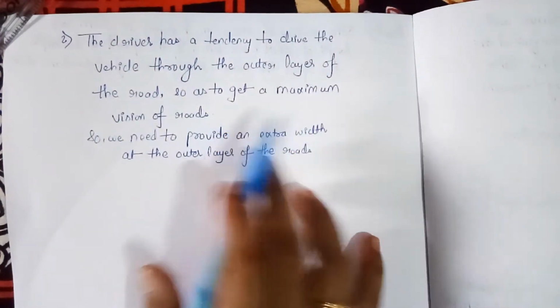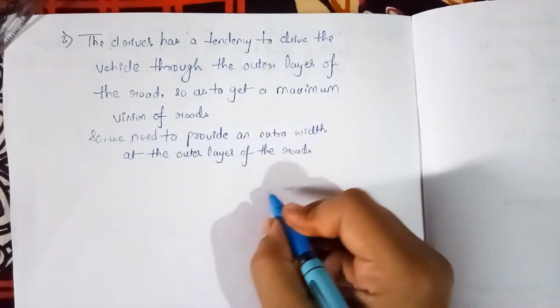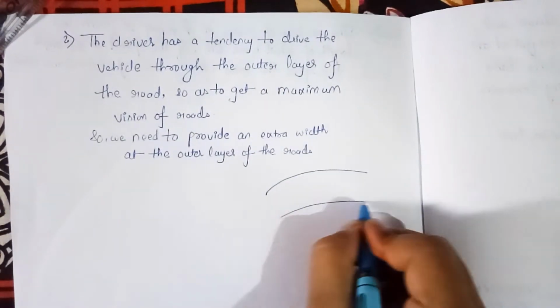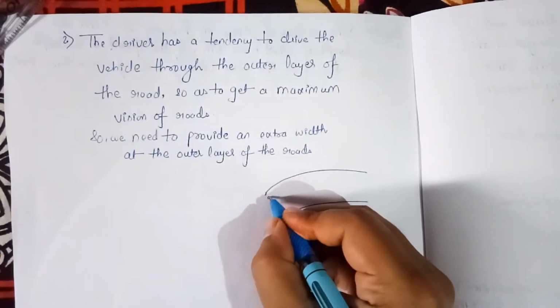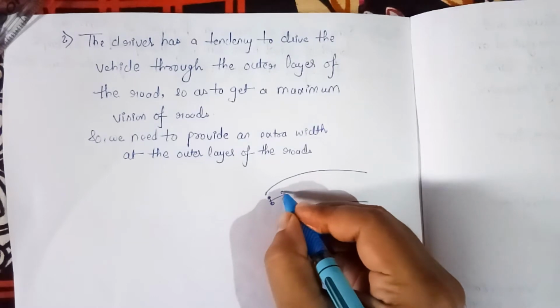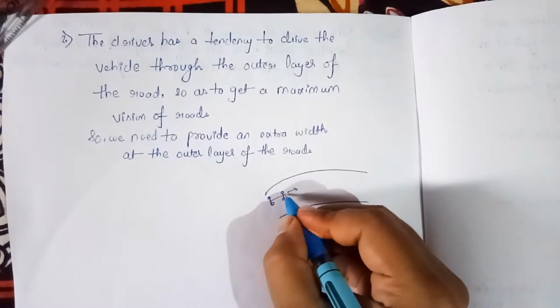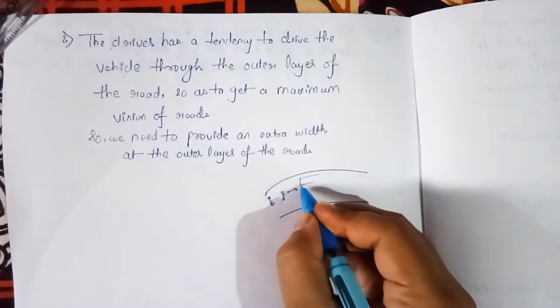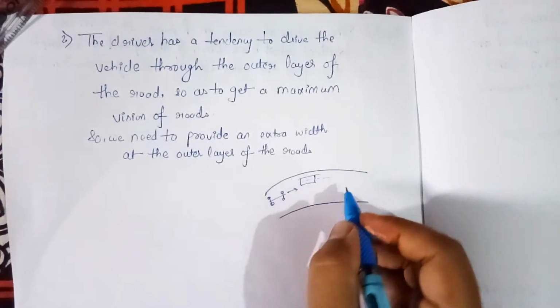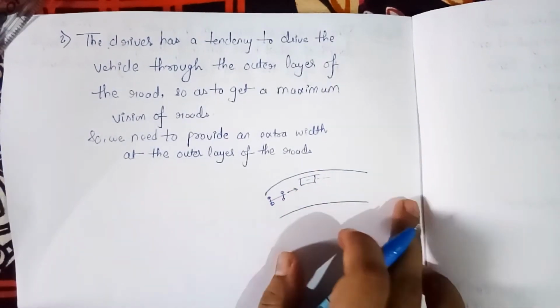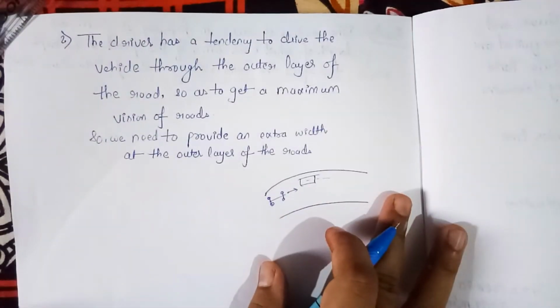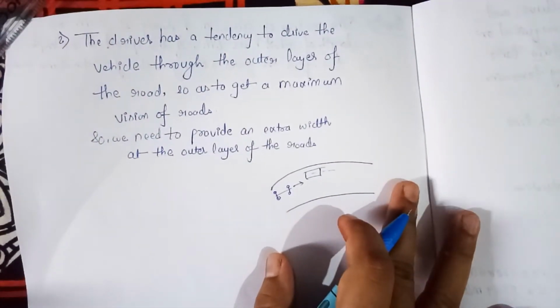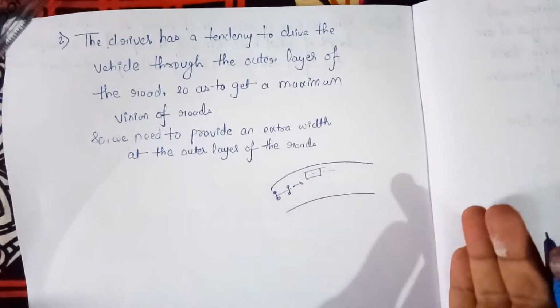This reason says that the driver has a tendency to move the vehicle, for example, on a horizontal curve. If this is any vehicle and the vehicle is moving in this way, the driver has a tendency to move the vehicle to the outer side, to get the maximum vision of the road. This is the second reason to provide the extra widening.